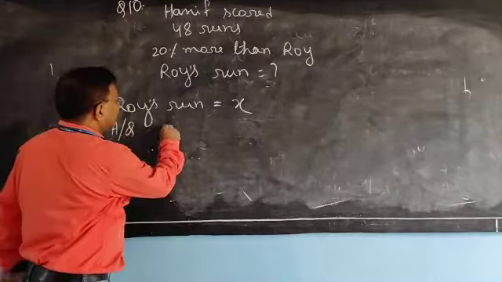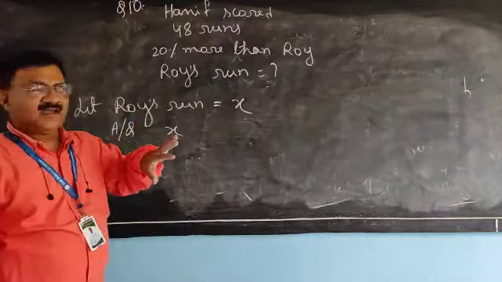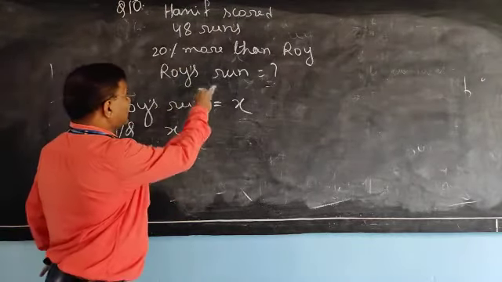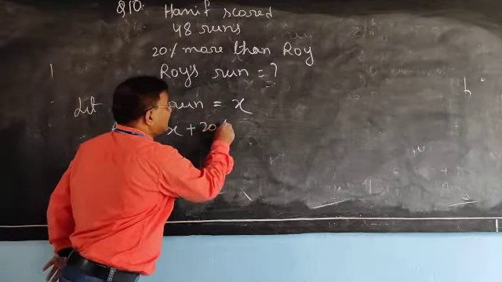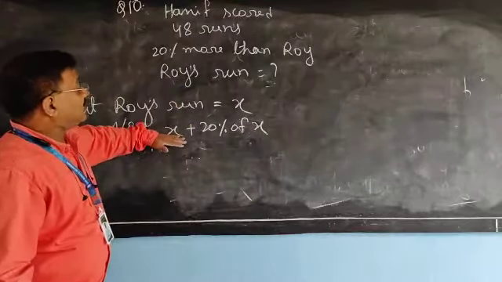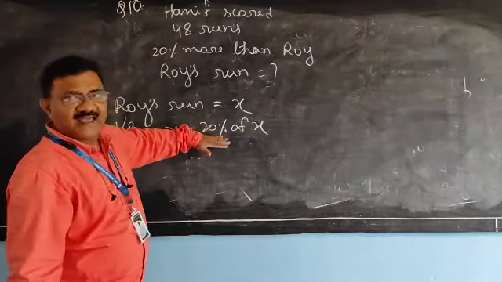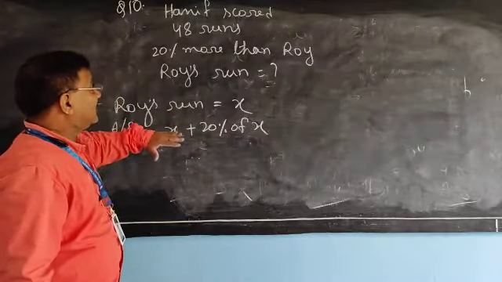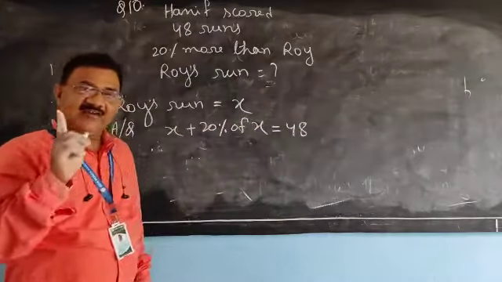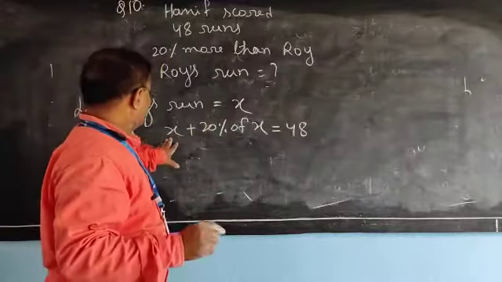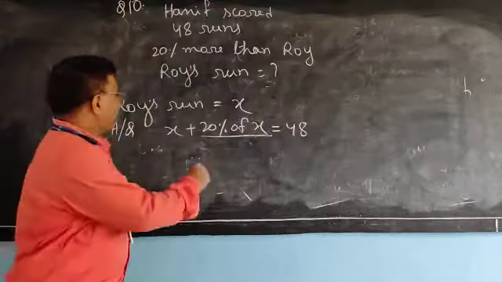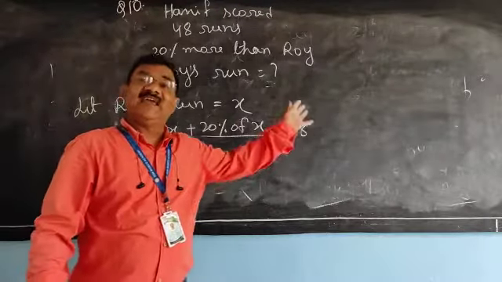So Roy's run X plus 20% of X. This is Roy's run and this is 20% more than Roy's run. If it is added, it becomes 48.